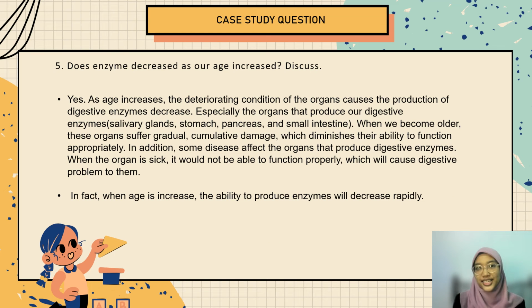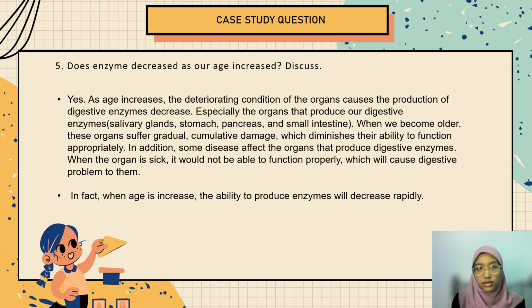The last case study question is, do enzymes decrease as our age increases? Yes, as age increases, the deteriorating condition of the organs causes the production of digestive enzymes to decrease, especially in the organs that produce our digestive enzymes: salivary glands, stomach, pancreas, and small intestines.